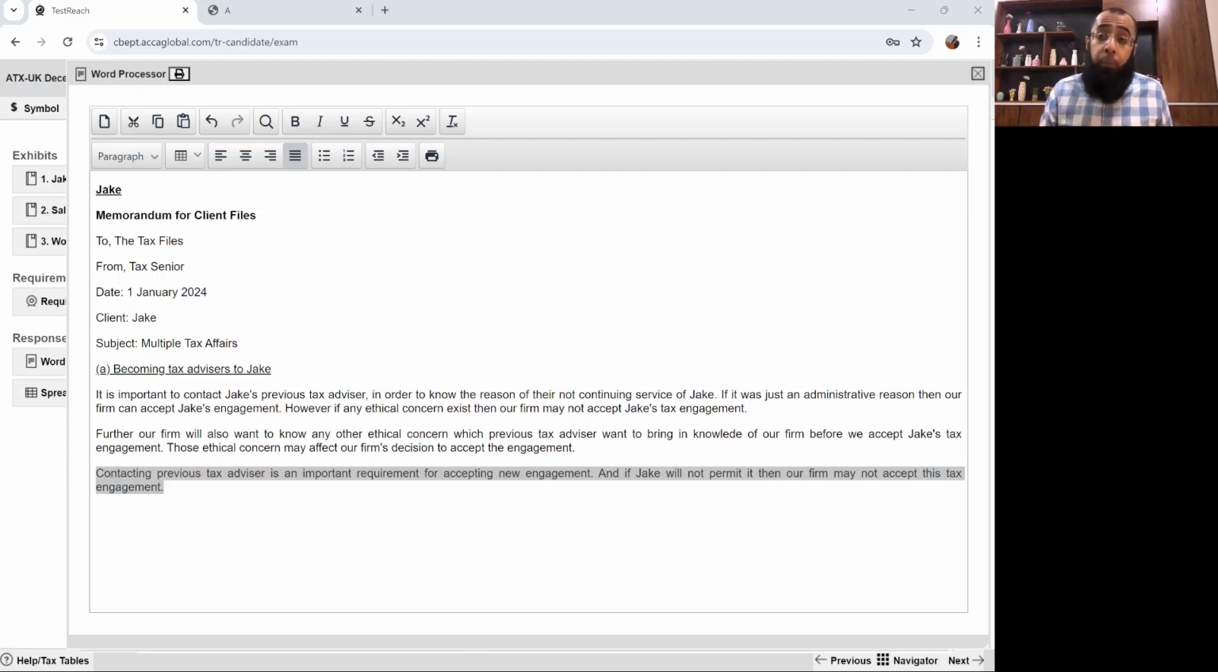So if Jake will not permit us to contact the previous tax advisor, then obviously we cannot accept the engagement. So Jake has to permit us to contact the previous tax advisor. Jake will intimate the previous advisor that okay, my new service provider will contact you, so you can respond to him. Now, obviously, if Jake has something in his heart, he will restrict us from contacting the previous advisor. But if he's a good man, if he's a neutral man, if he's transparent, he'll say, okay, contact the previous advisor, I don't care.